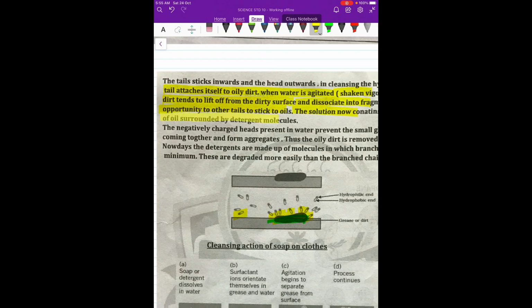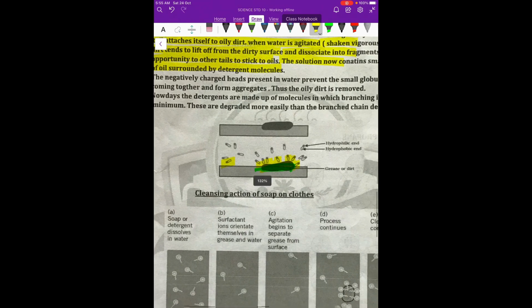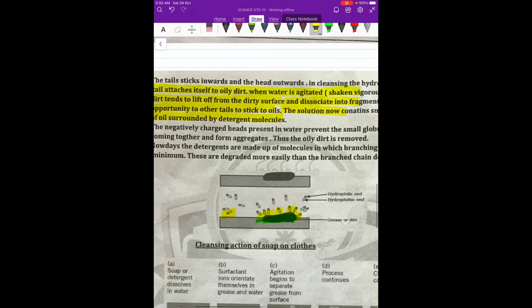So this is how they form small globules of dirt which are oily. Most of the things which stick to the body are oily dirts.